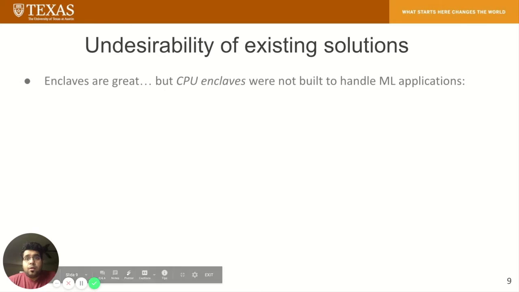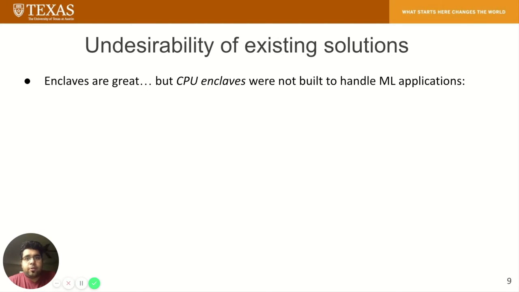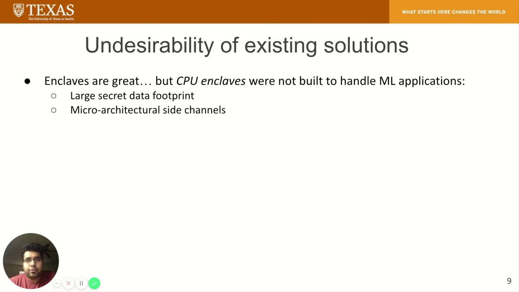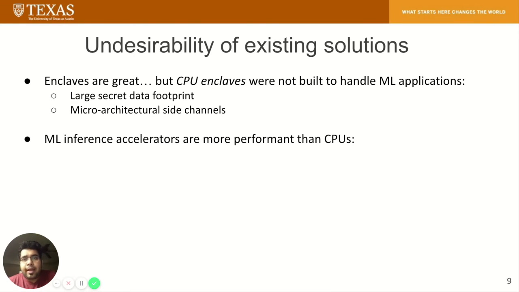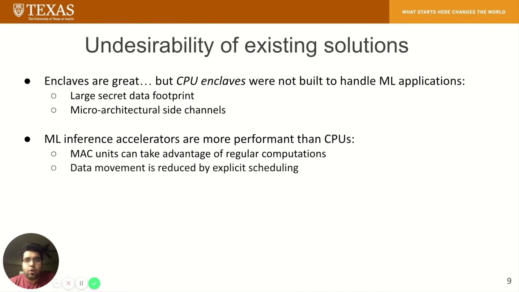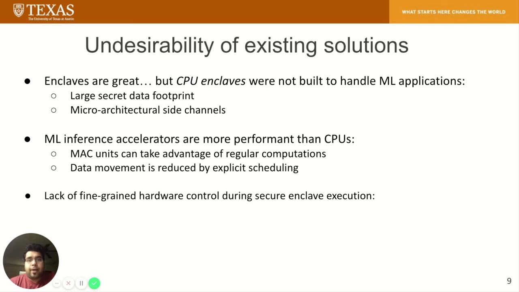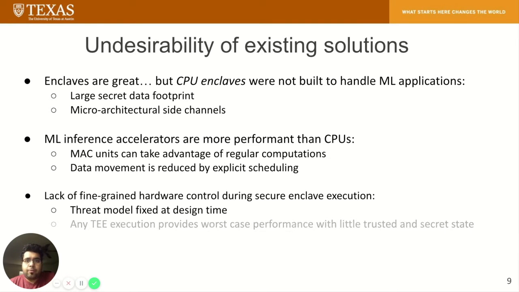To sum up, enclaves are great, but CPU enclaves are not designed to handle ML inference due to large secret data footprint and microarchitectural side channel leakage concerns. ML inference accelerators are more performant than CPUs due to hardware structure tailored to a workload. Moreover, the lack of fine-grained hardware control, by fixing the threat model at design time and catering to a fixed set of security primitives, is not optimum. The lack of software hardware co-design introduces unacceptable performance overhead in these existing approaches.